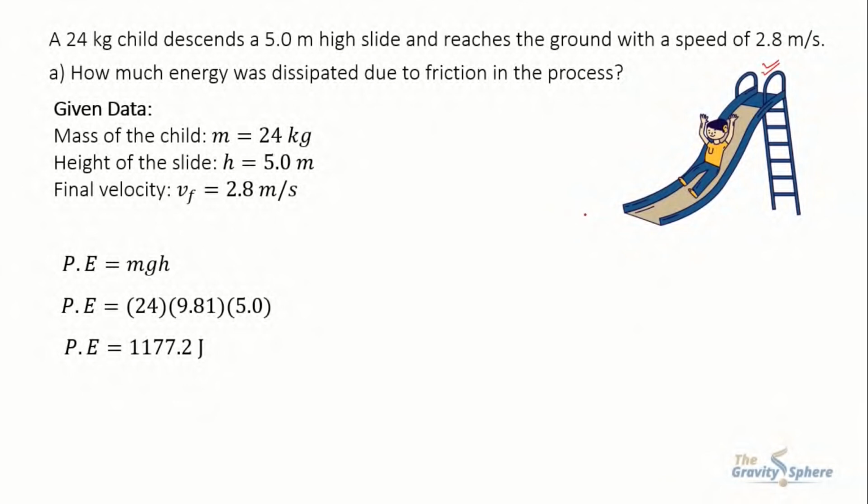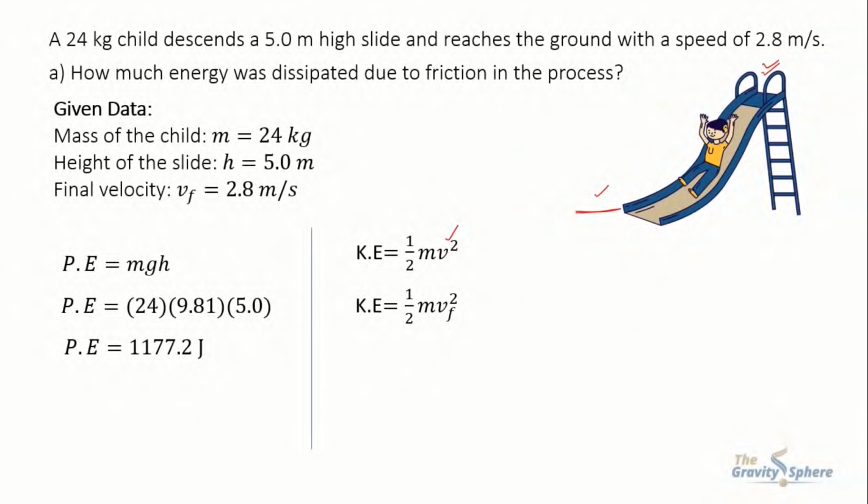When the child moves down, gravitational potential energy decreases and kinetic energy increases, and at the lowest point, kinetic energy gained by the child is given as K.E. equals 1/2 mv squared, where v is the final velocity. So this formula can also be written as K.E. equals 1/2 m vf squared.